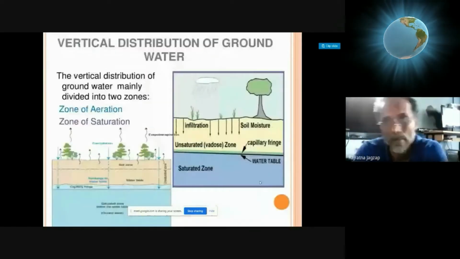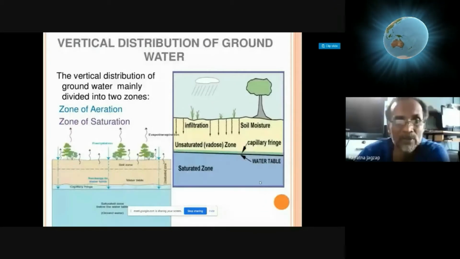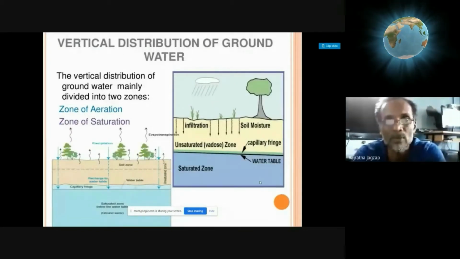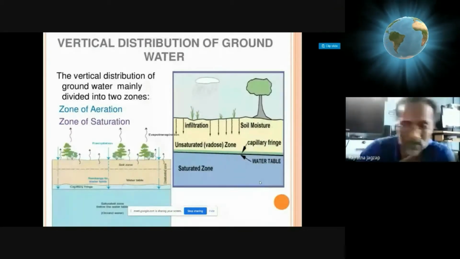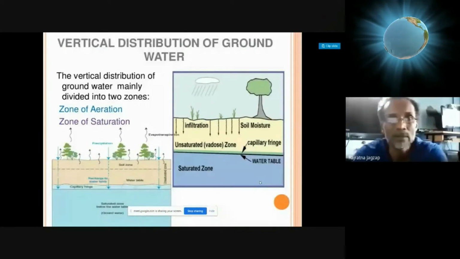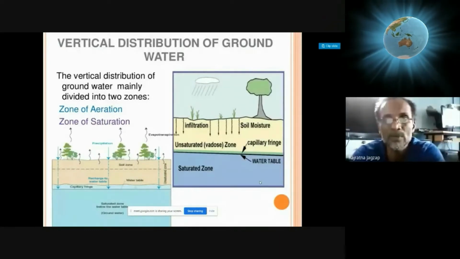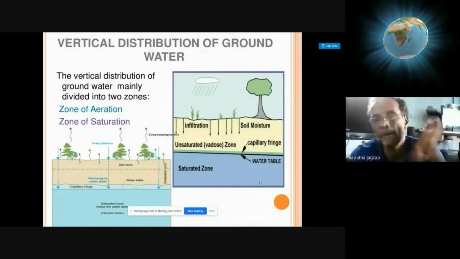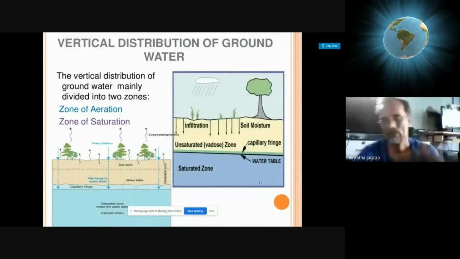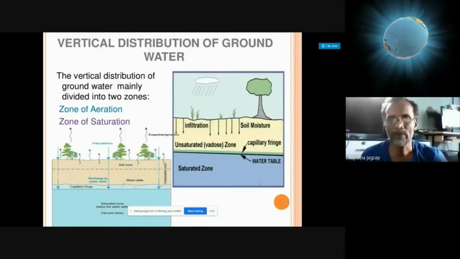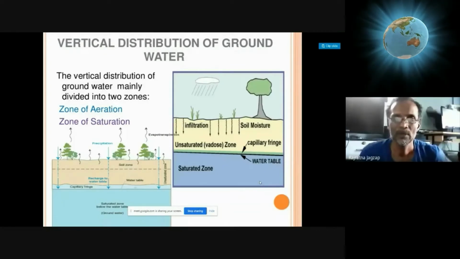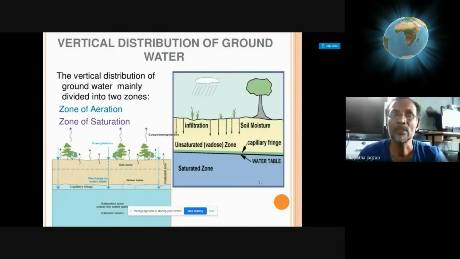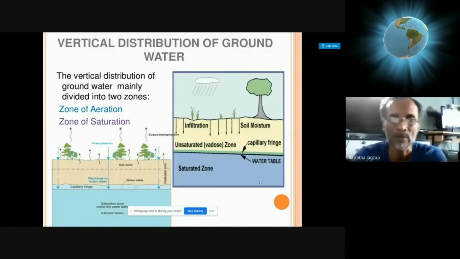Well, this next part, as you can see in the syllabus, is vertical distribution of groundwater. Up till now, you should be able to understand what is groundwater, to understand this point, vertical distribution of groundwater.